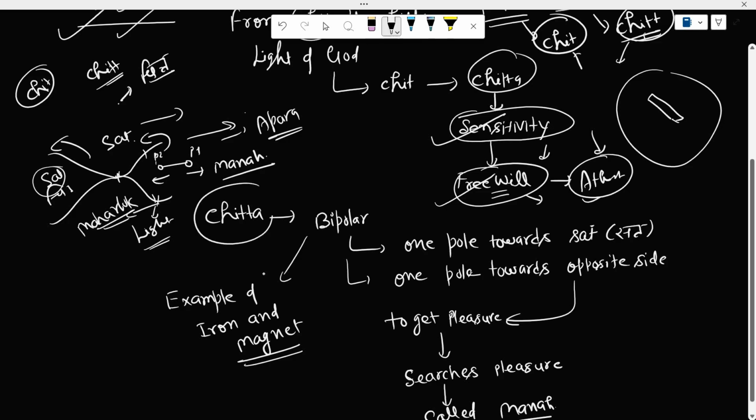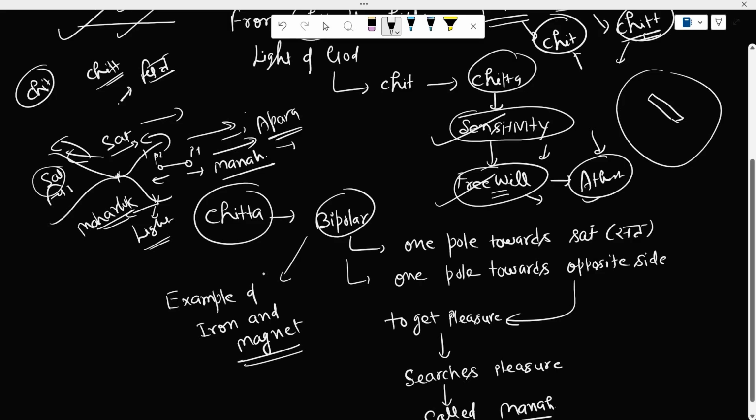this chitta, which is becoming bipolar now, right? Because this becomes chitta. Since everything is bipolar, here it is traveling in both directions. That is why this particle which is created also has a bipolar nature, right? One pole attracts it towards the forward direction, not the right direction, because right also means correct, so I cannot say it right. I should say it travels in the forward direction.